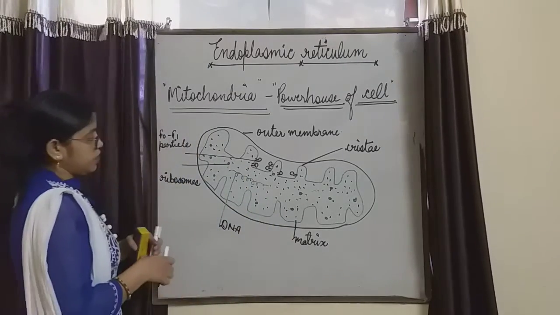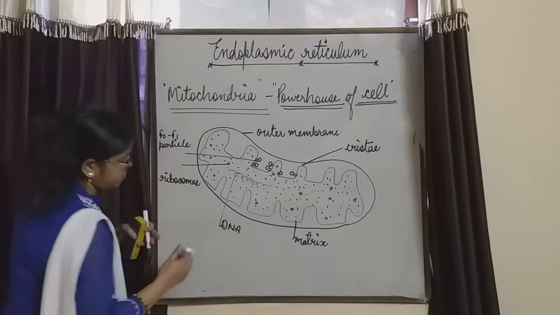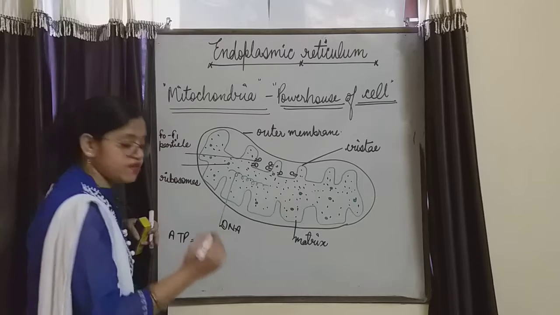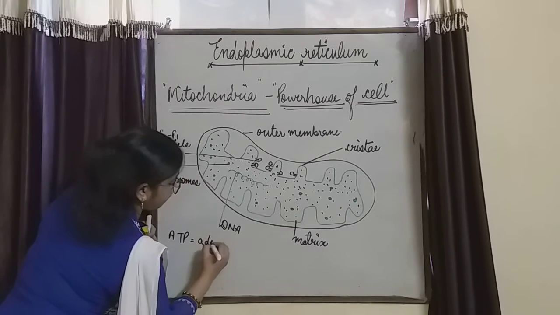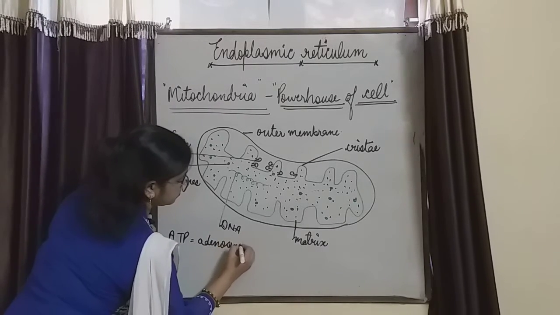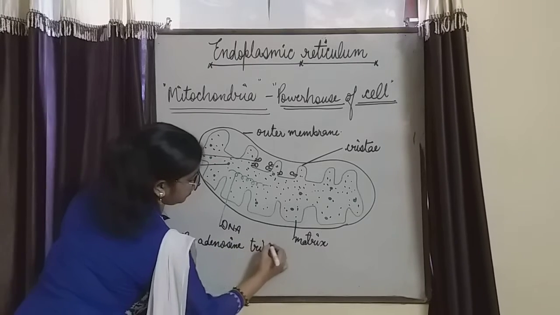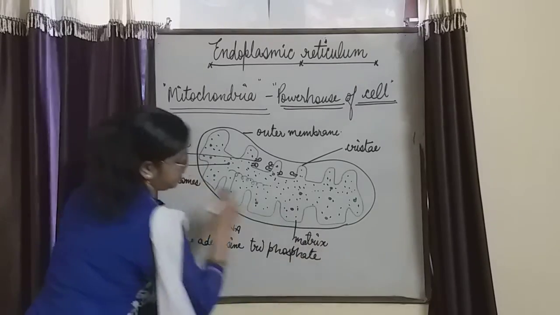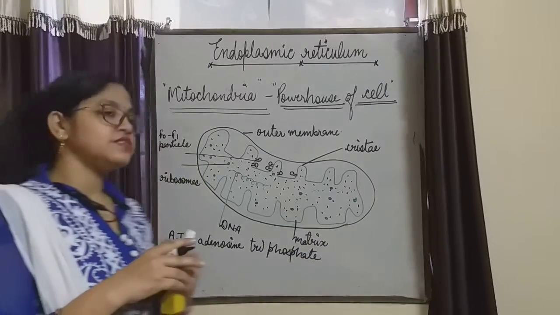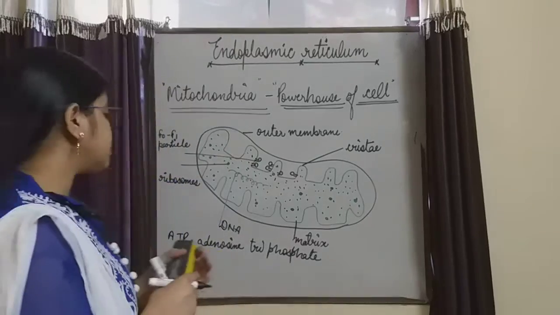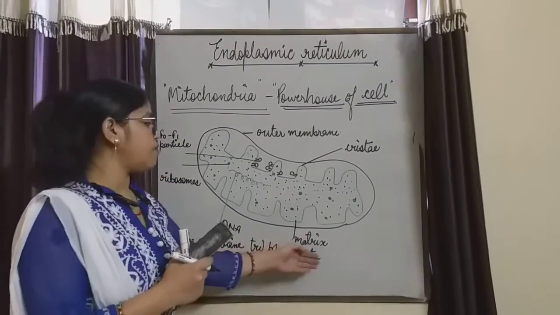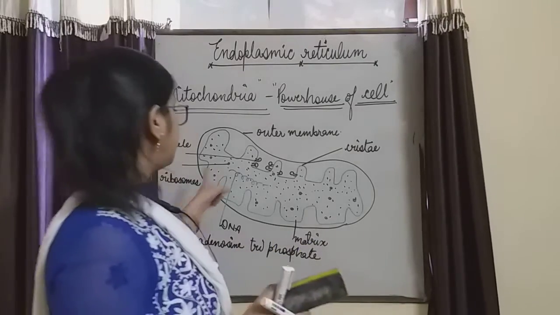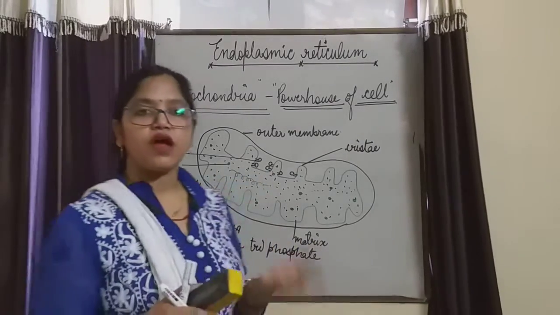Energy is formed in the form of ATP, and the full form of ATP is, you can write in your copy if you haven't, adenosine triphosphate. This is the full form of ATP. ATP is known as the currency of the cell. Why? Because energy is formed in the form of ATP, and ATP is formed inside the mitochondria. Therefore mitochondria is known as the powerhouse of the cell.